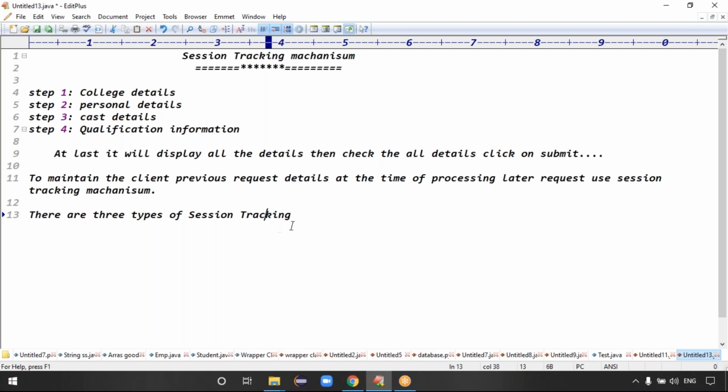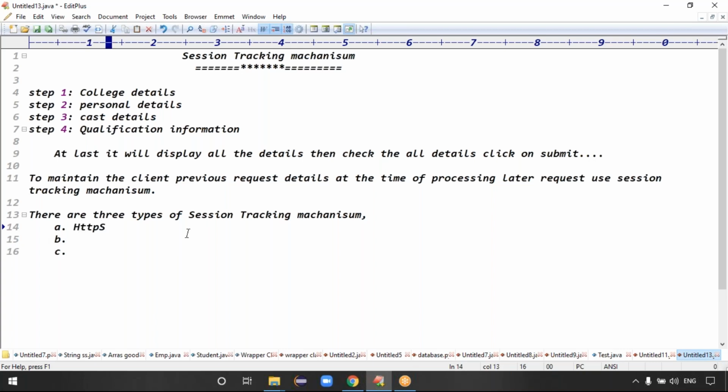There are three types of session tracking mechanisms, guys. It means we will maintain the client's previous request data at the time of processing the second request. How many approaches are there? There are three ways, actually.